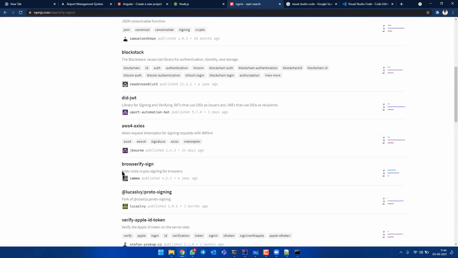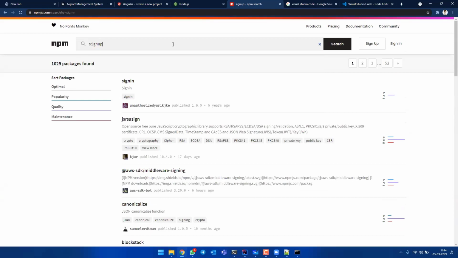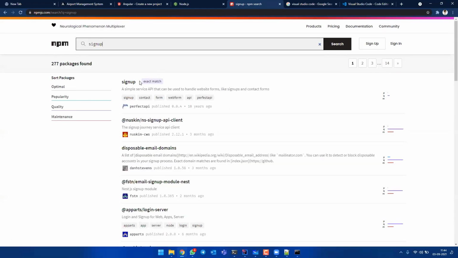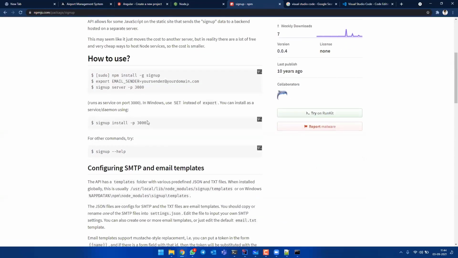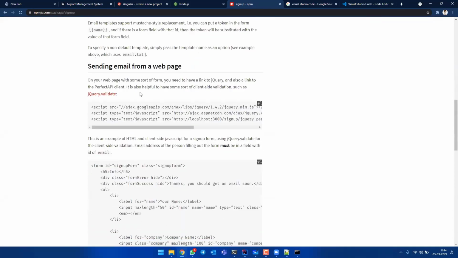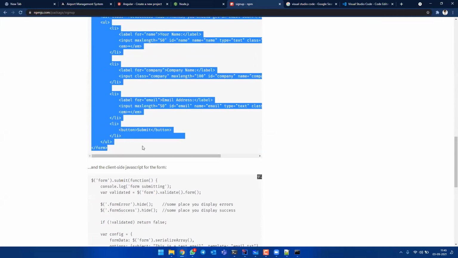For example, if I want sign-up code, I can just search for sign-up. Some developer somewhere in the world would have already made a sign-up package. See, someone here already created a sign-up package. So I just need to copy these commands and paste them inside my project, and the sign-up page will work for me. I don't even need to write this code. This code will be there in the package. For example, you write stdio.h in C, datetime in Python, and pandas, right? Those are all packages, pre-built code written by developers somewhere in the world.